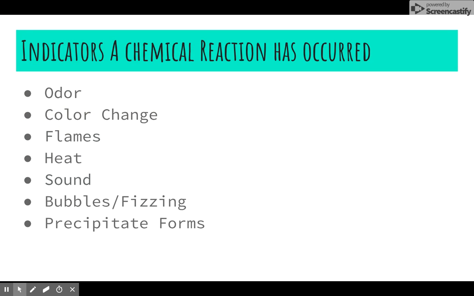So here are some indicators to look for to see if a chemical reaction has occurred. If there is a strong odor, a sudden color change, flames, heat, a loud noise or sound, bubbling or fizzing, or a precipitate forms. And remember, that's when two liquids combine together to make a solid.